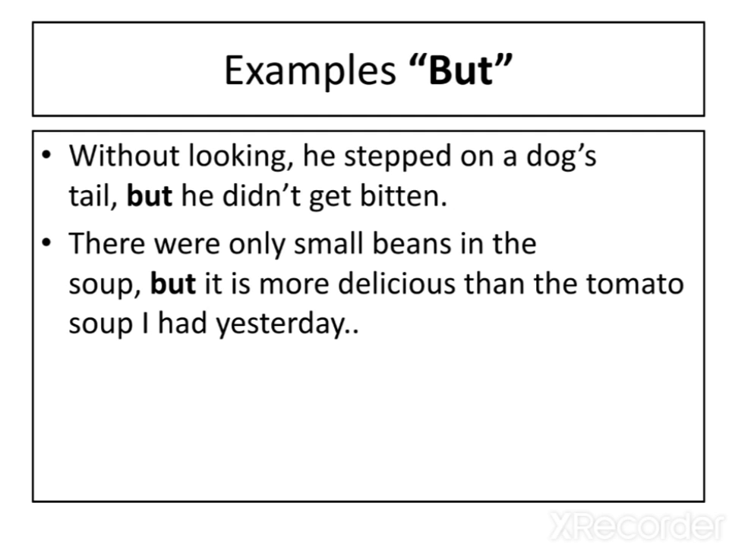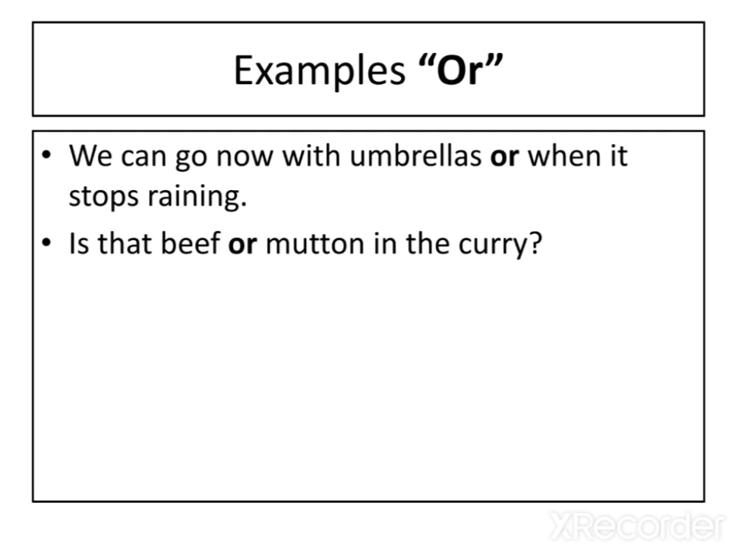Next is but. We use but to introduce an additional phrase or clause that is different, meaning opposite from each other or different from what has already been mentioned. Like, without looking, he stepped on a dog's tail, but he didn't get bitten. Understand? You can see that but is joining two different things. Second example: there were only small beans in the soup, but it is more delicious than the tomato soup I had yesterday.